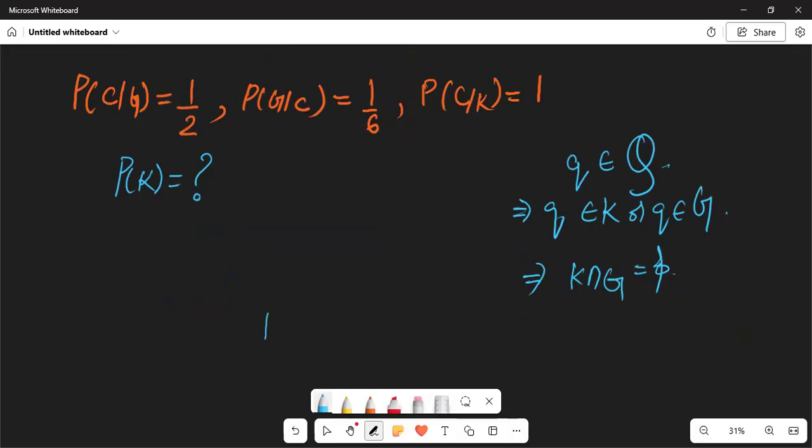Also, K union G is Q. Why? Because either he knows the answer or he guesses the answer. There is no other option for the student. He knows the answer or he guesses the answer.